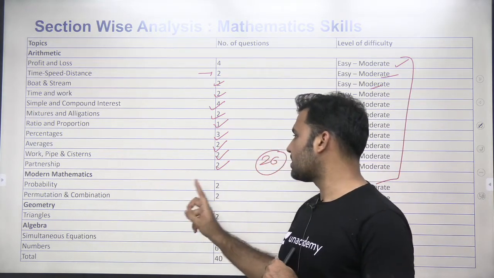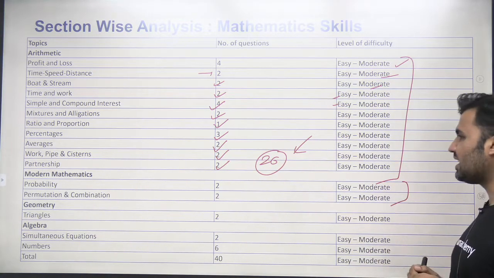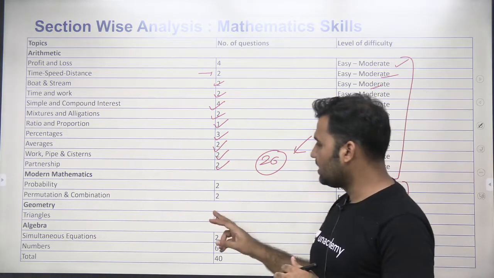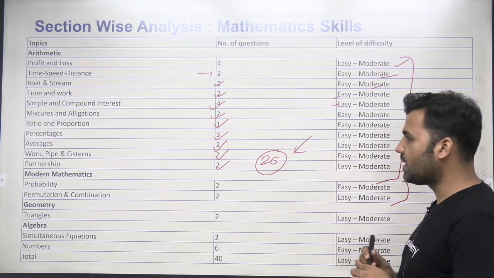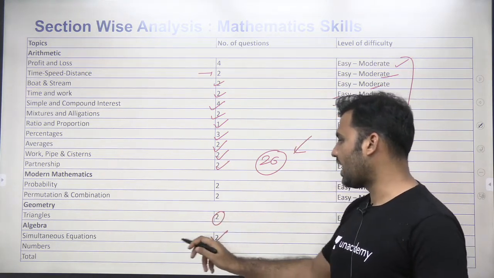Probability, there were two questions. Permutation and combination, two questions. Level of difficulty, easy to moderate. Triangles, two questions, easy to moderate. From geometry, there were only two questions. From algebra, simple equations were two, and numbers based six.